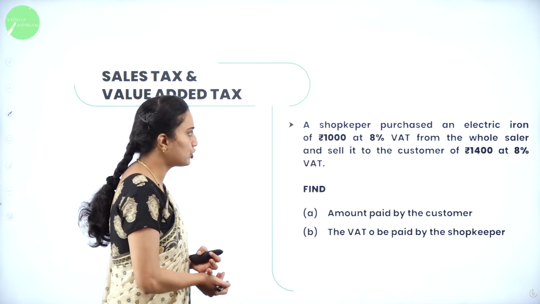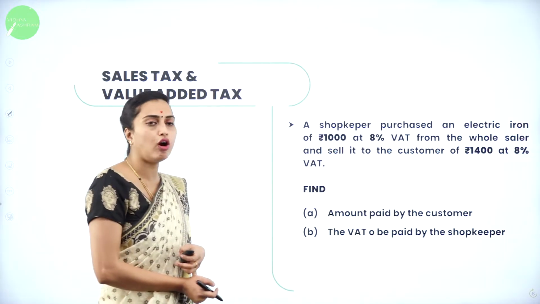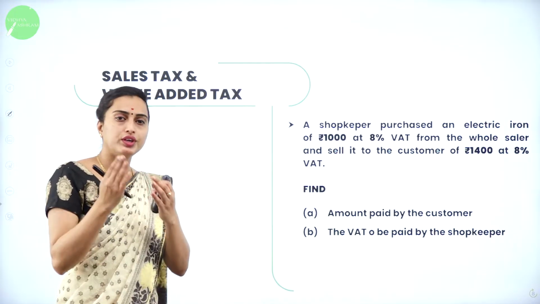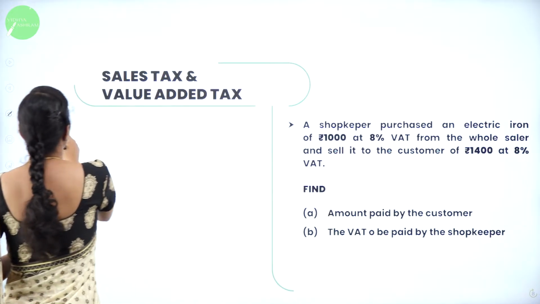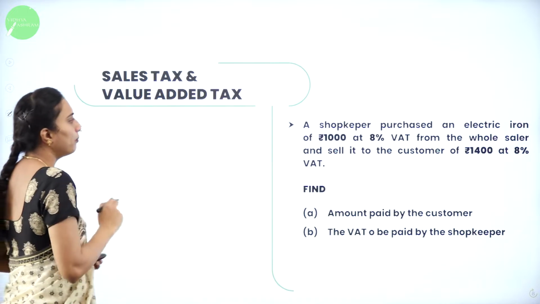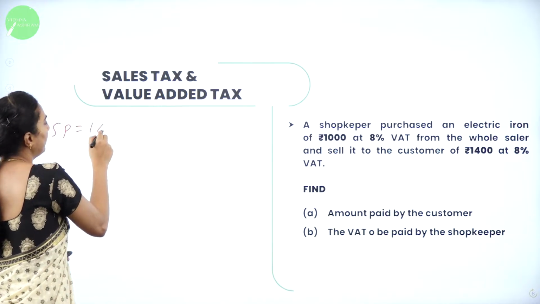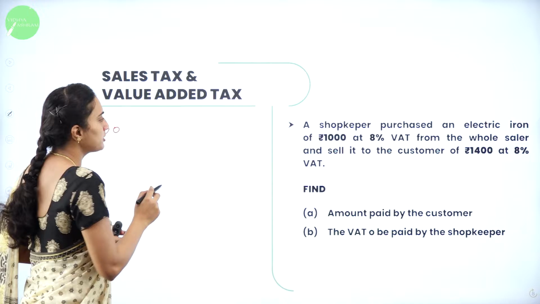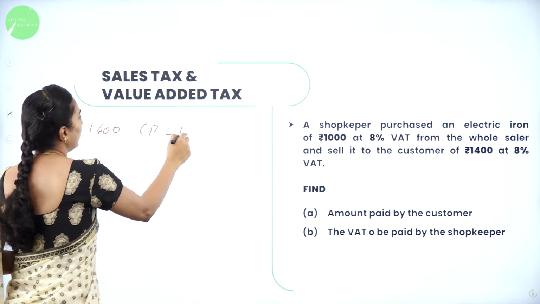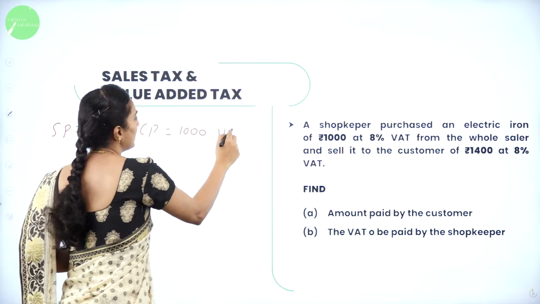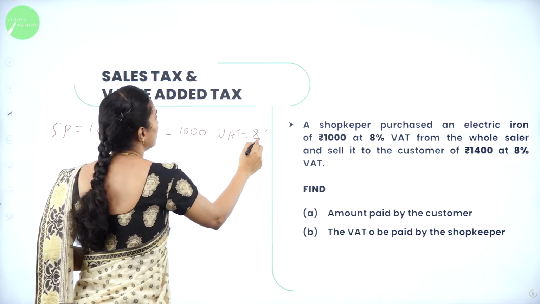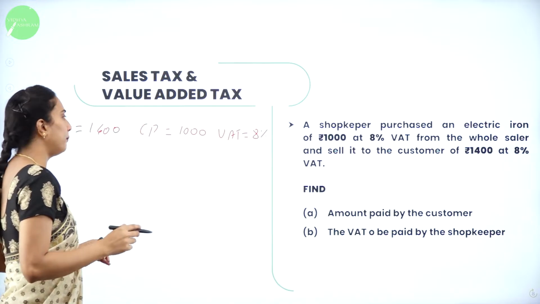Selling price is 1,400, cost price is 1,000, and VAT percentage is 8%. How to calculate the VAT to be paid?